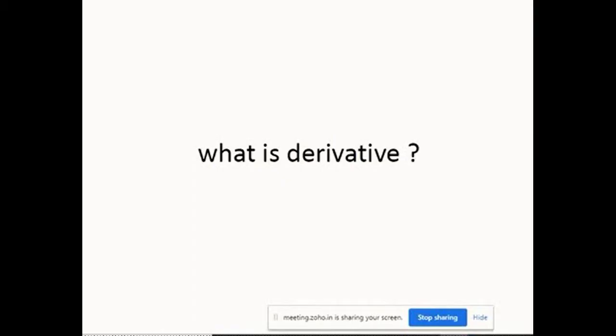Reliance Industries shares. Reliance Industries share is an underlying asset, while Reliance future is a derivative asset. Similarly, the US dollar is an underlying asset, and US dollar future is a derivative asset. So there could be many examples. Nifty could be an underlying asset, and Nifty future could be a derivative asset. Future, I will tell you later on what exactly you mean by future. So let's go one by one.